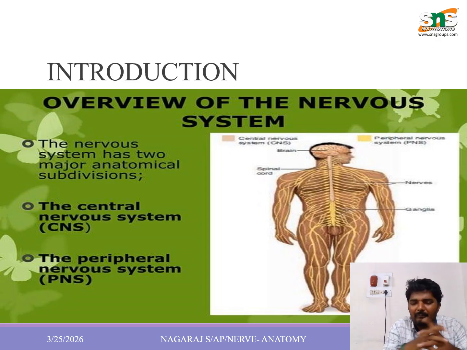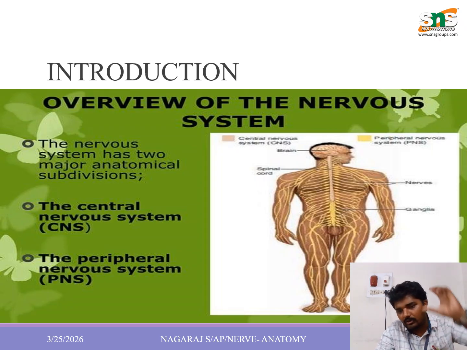The nervous system is a main important structure of our human body. It controls the whole movement and stimulates all the coordinated movements of any human being. Okay, this is the major division: the central nervous system and the peripheral nervous system. The central nervous system controls the major cortex, the brain. The peripheral nervous system is the periphery, the other limbs.